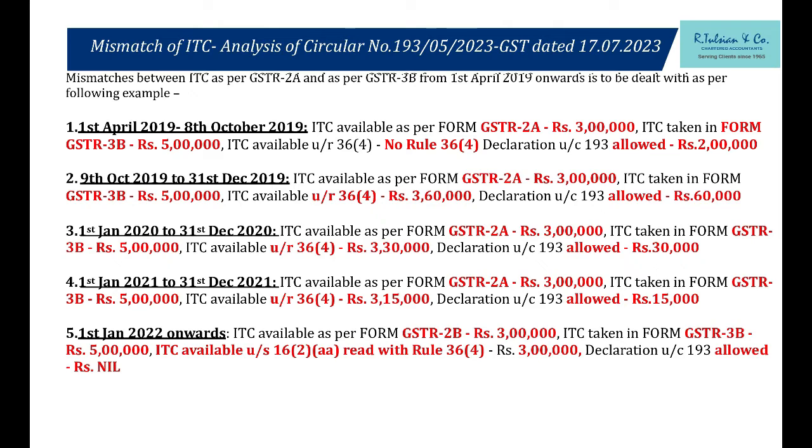ये तो गलत है. So now at this point in time, the department will say ठीक है 3 लाख तो मैं छोड़ रही हूँ because 2A में है आपका. 30,000 भी मैं छोड़ सकता हूँ because that was your legible credit at that point in time. But I will not allow you 1,70,000 because you have violated the rule. But ये सब चीज contest हो सकता है with all those grounds of defenses which I mentioned, right?